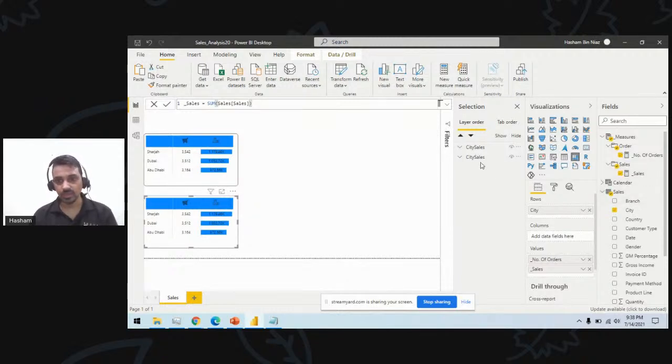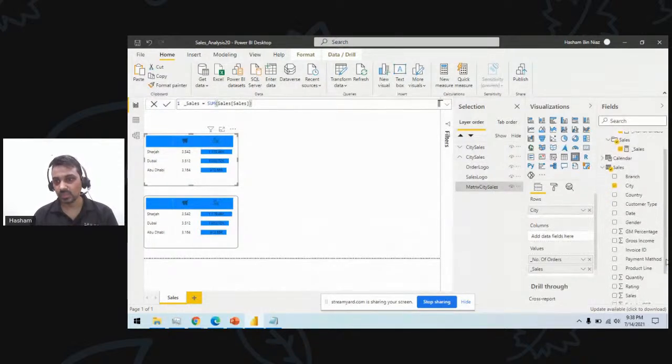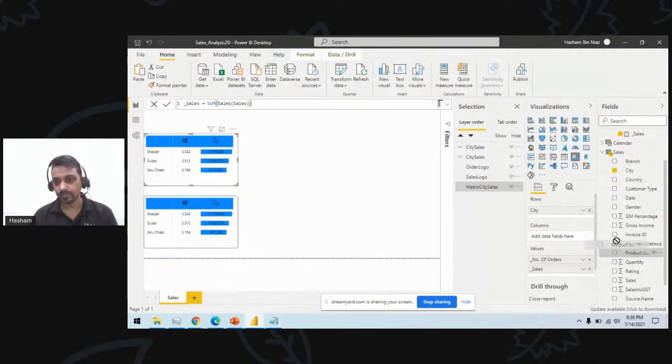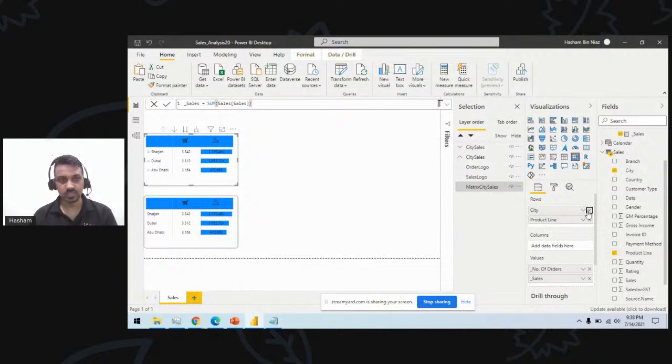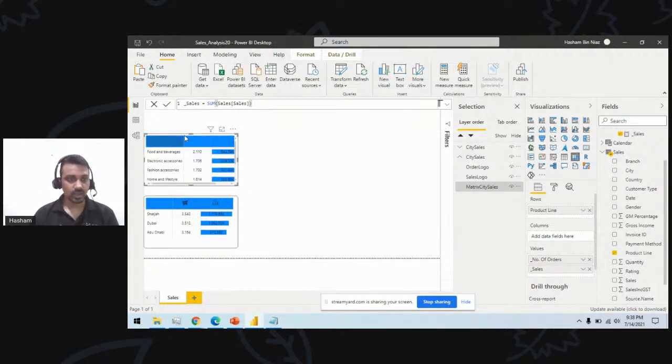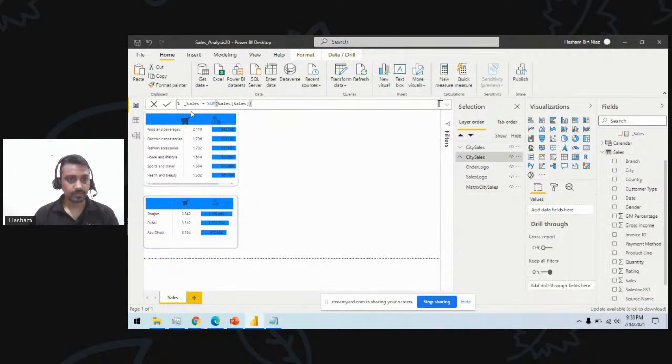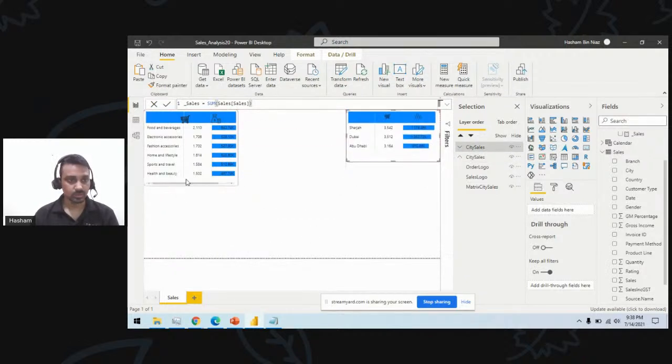And if I click here, the second item here in the matrix, city, if I remove this product line with cities, you can see I have all these product lines available here as well. So I can move this one to the side so I can focus on this one.